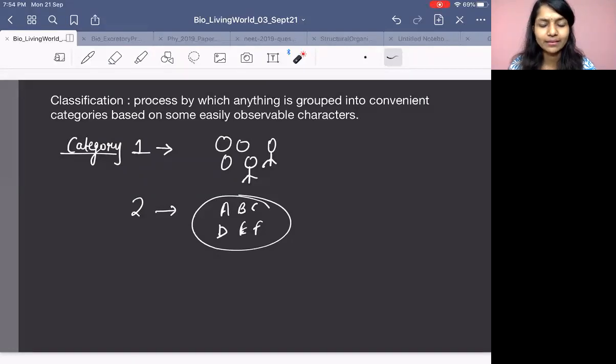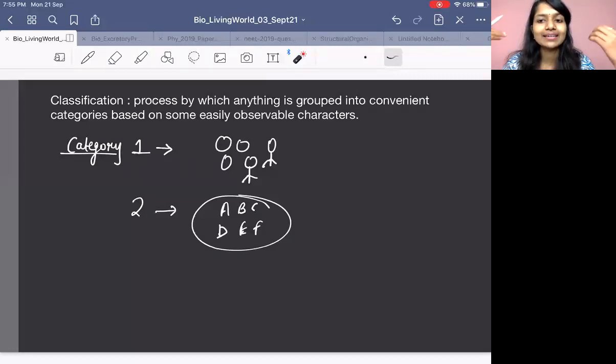Now a new term comes. What actually are we doing in classification? We try to put organisms into groups. We say that, okay, this is class 10A, this is 11A, 11B, 11C. Why? Something is there in our brain. Based on that, we have categorized them. Top batch, slow learner, fast learner.